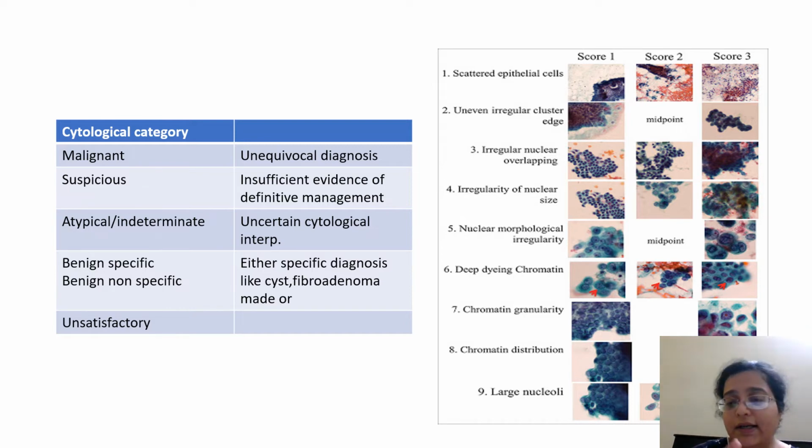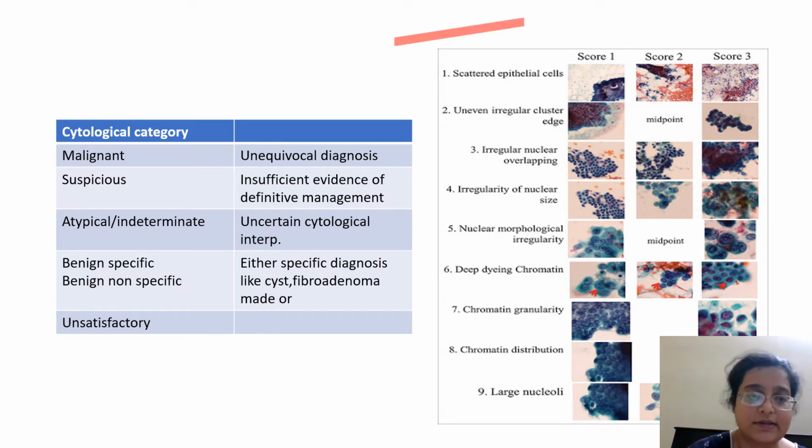So when you are diagnosing breast on FNAC, there's Robinson's criteria. I'm not going to discuss it here today. It is a malignant lesion criteria, because I'm only dealing with benign lesions. However, either you will call it a malignant smear, and that would be an unequivocal diagnosis, which means that on seeing it you understand that this is malignant, and that criteria is to call it malignant. This is a picture of the Robinson scoring actually. I'll tell you what it is.